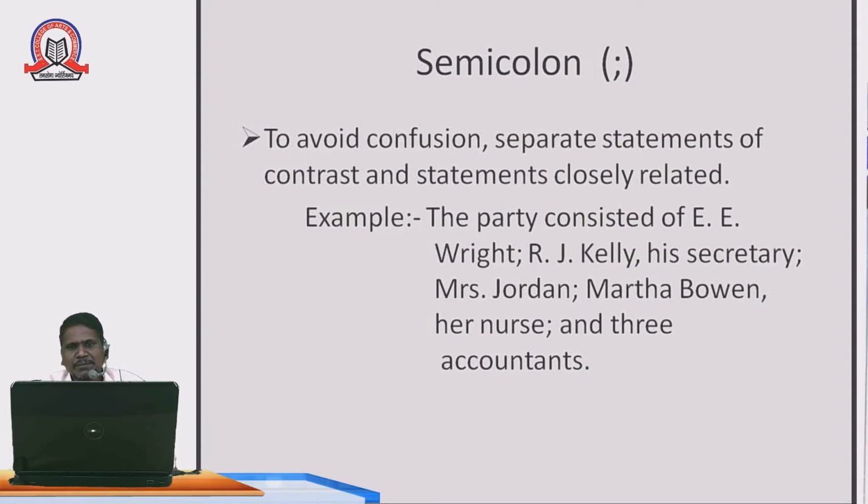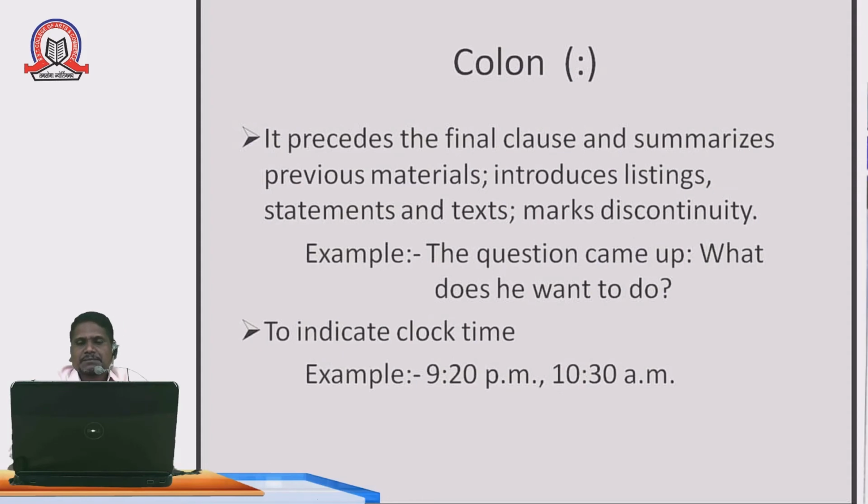Another group is also there: Miss Jordan; Martha Bevan, and her nurses. So these are two more groups. Miss Jordan is a separate one; Martha Bevan and her nurses are a separate group. So to compile three groups in one sentence, we should use the semicolon. You must understand the semicolon. What is the importance of the semicolon in writing? You must understand. Now in the next slide I am dealing with the colon.